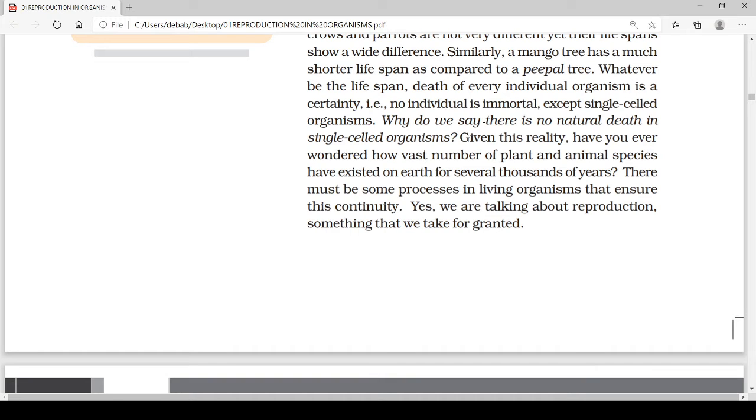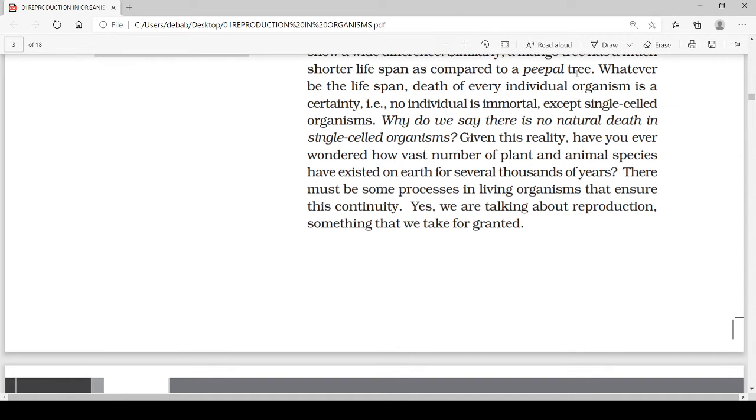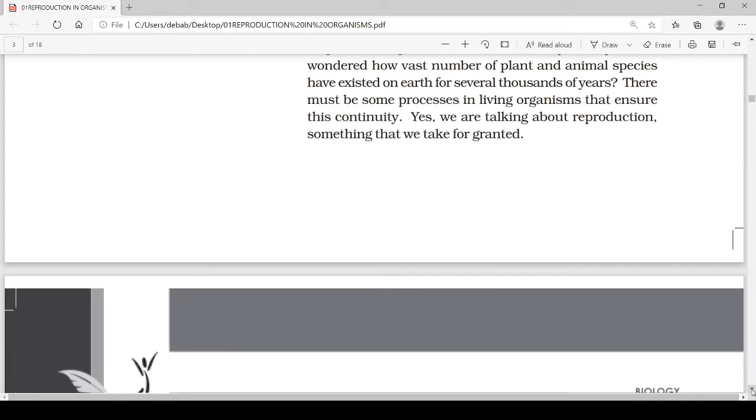Because in single cell organisms, from one organism it divides to two cells and from two to four. So it is said that single cell organisms are immortal, and this process continues.